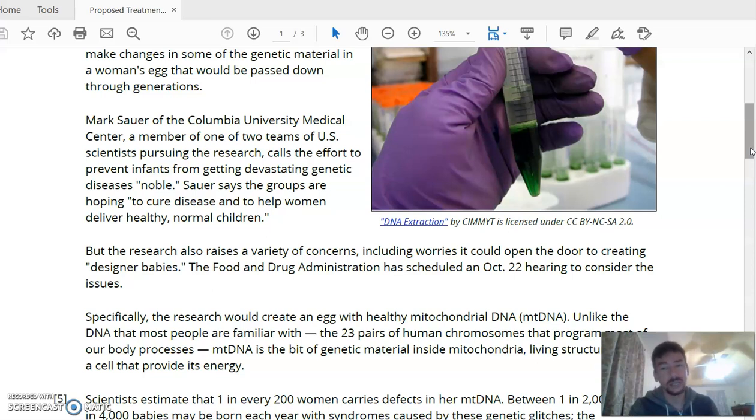Now, when I have you guys write essays, we try and do something a lot more structured, right? So you have your introduction, you have your background, you have your thesis statement. In this, there's no clear thesis statement here, right? But you have an understanding that we're talking about genetic modification and whether or not it's a good idea, right?